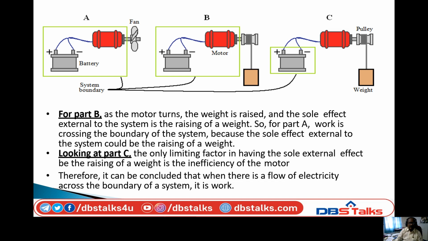Here, he defined it. It can be concluded that when there is a flow of electricity across the boundary of the system, it is a work. Okay. So here there is some flow of electricity. It crosses the system, and due to that there will be work done.